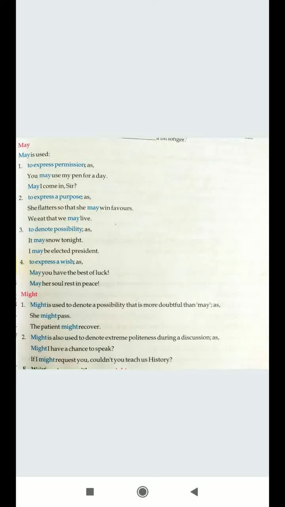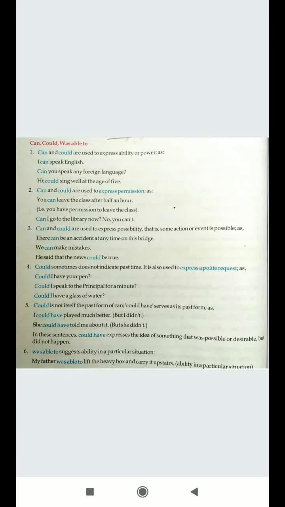Now we are moving forward with can, could, and was able to. Now can, could, and was able to are quite similar. The difference is, we normally have read that can is used in the present form and could is used for the past form, and was able to or be able to is used in place of can and could. Like if I say, he is able to go out now.